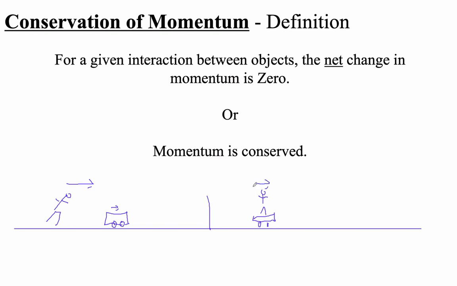especially if the skateboard has substantial mass, right? But what conservation of momentum says is that if I add up this momentum, then m times v plus m times v is going to equal m plus m, because you both have the same mass, times v. Whoops, that's a v. Okay, that's what we say. When we say it's conserved, we mean that if we add up all the momentum before, it's going to equal the momentum after.